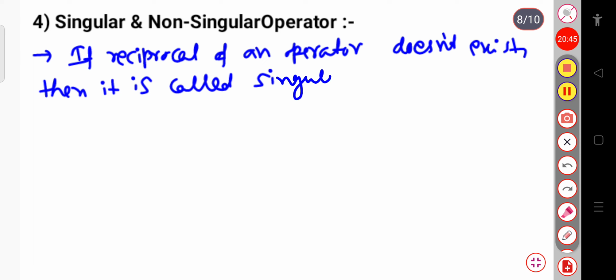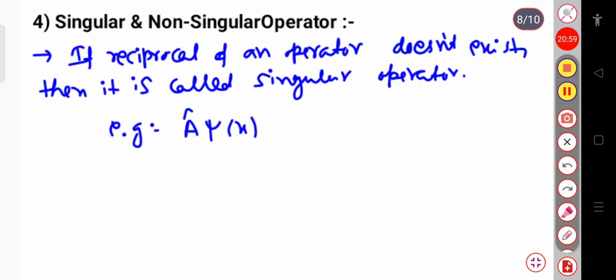For example, for any arbitrary function psi of x, consider an operator a cap, the singular operator, such that a cap psi of x equals 0, where psi of x is not equal to 0.